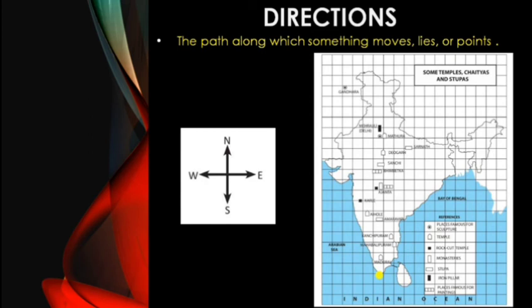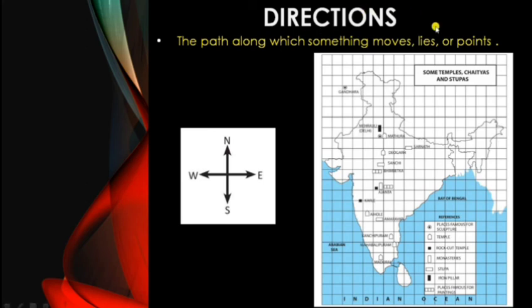Now comes direction. By the word direction it is clear that it shows movement in a particular way, things placed in a particular portion, or a pointer indicating north, south, east, or west. So this is the concept of direction: the path along which something moves, lies, or points. In movement, direction plays a very important role.